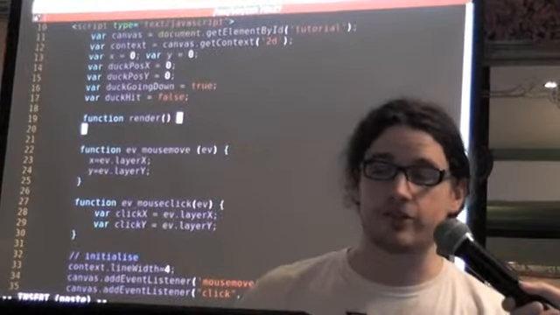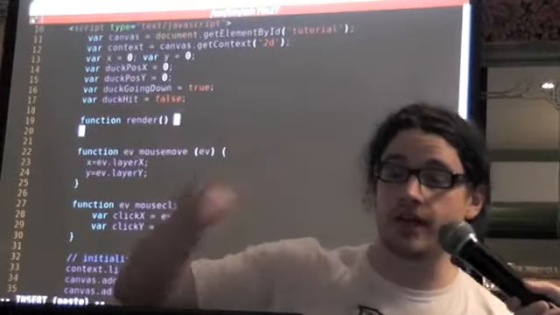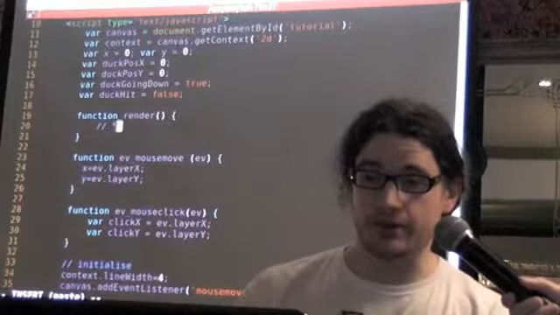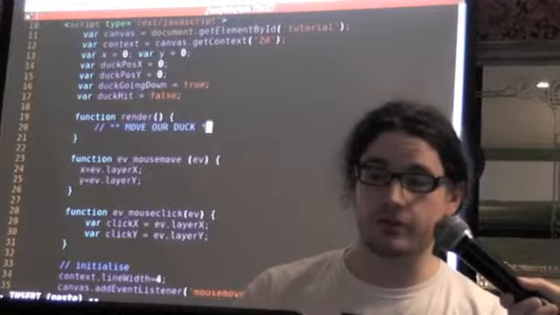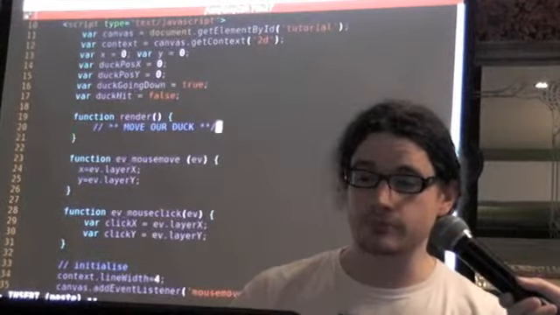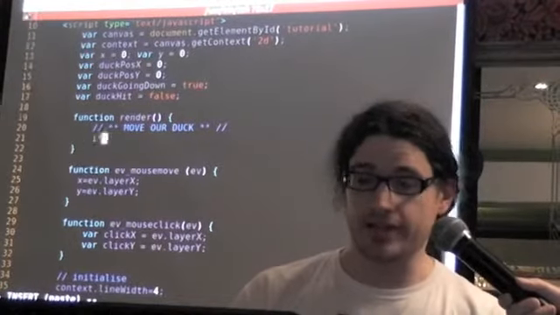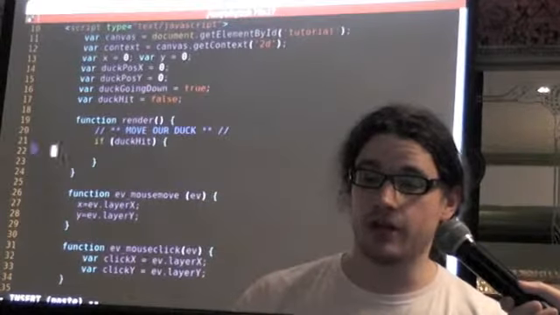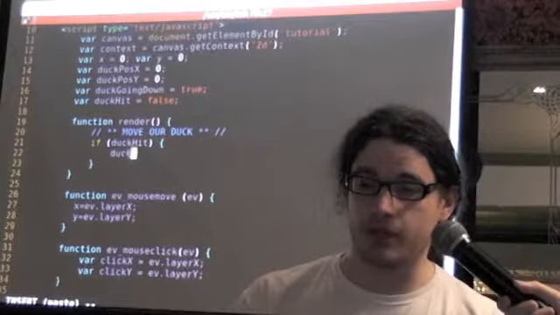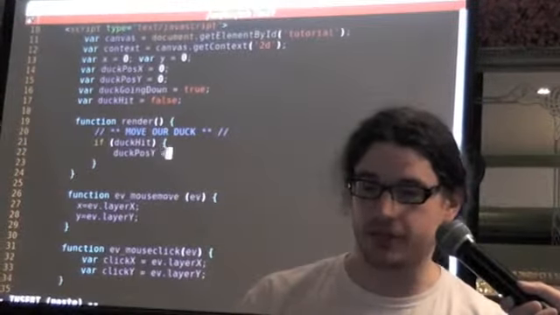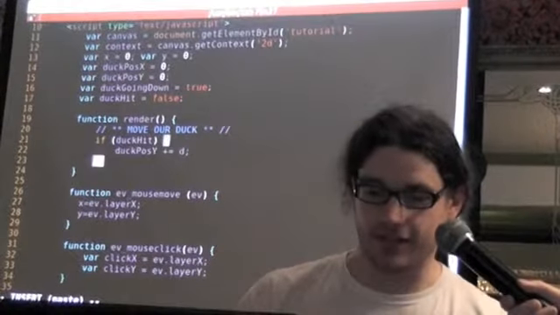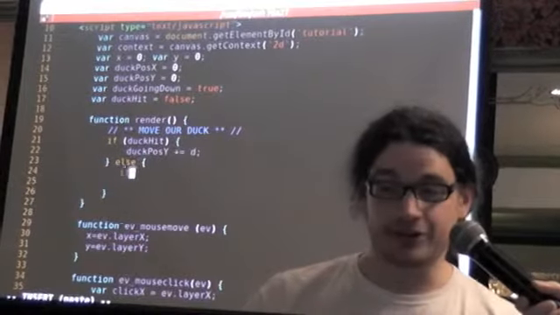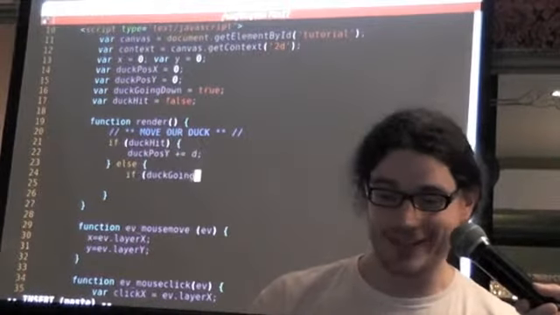So we've set up some things, so the duck's position on the screen, whether it's going down or up the screen, and whether it's been hit. So fairly standard things we're going to need to do, and then we're going to say, move our duck. So every time we render the duck, it's going to move. And what we're going to say is, if it's been hit, if you've hit the duck, let's drop it off the bottom of the screen. Possibly with a comedic quacking effect, which you'll have to provide yourself, because JavaScript and sound, I ain't got time for that. I assure you this will be done in half an hour. I'm not writing a NES game here.